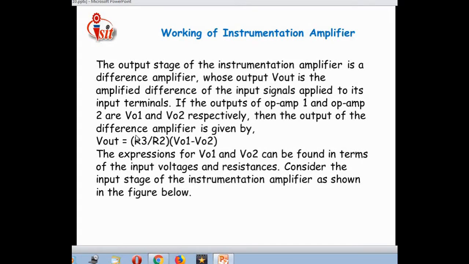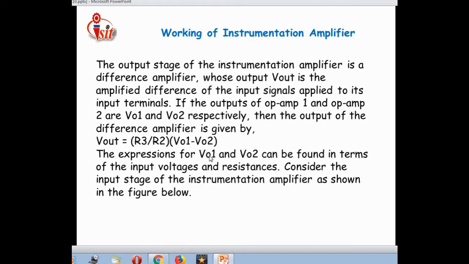For that purpose, here R3 divided by R2 is taken instead of RF divided by RF1. This is a gain formula related to the inverting terminal of the op-amp, and the differential input is nothing but the input provided to both the terminals of the op-amp, that is non-inverting input minus inverting input, that is V01 minus V02.